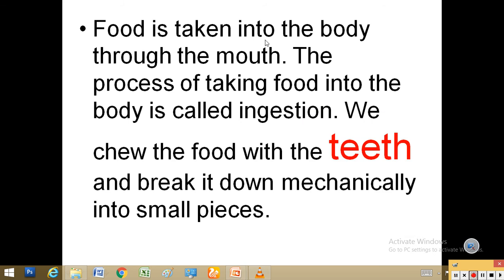Food is taken into the body through the mouth. The process of taking food into the body is called ingestion, that we already studied. We chew the food with the help of teeth. Teeth mechanically break down the food into small pieces, which is essential for the digestion process.